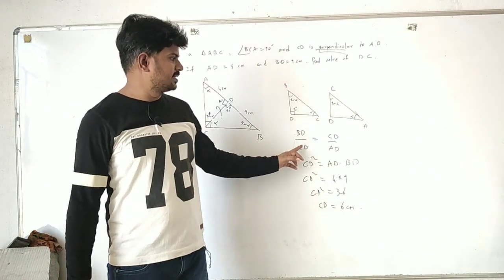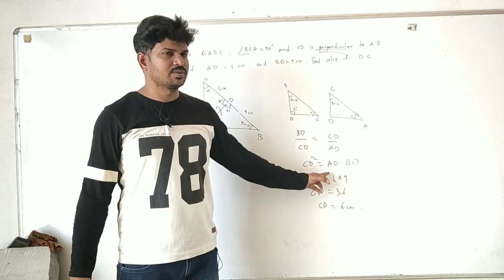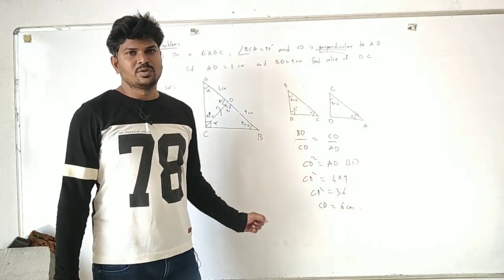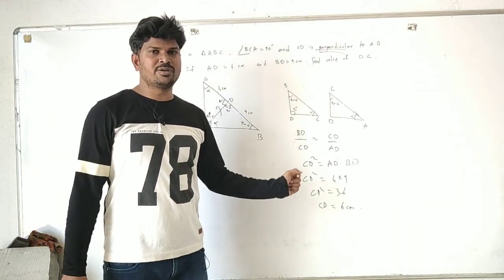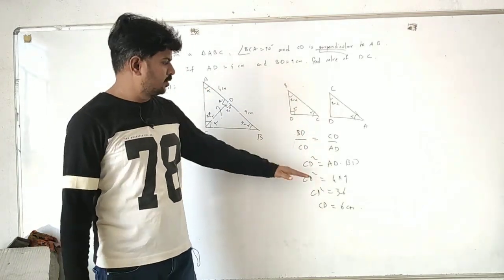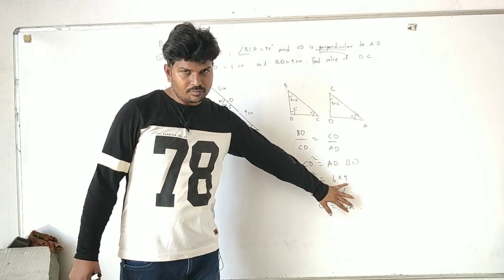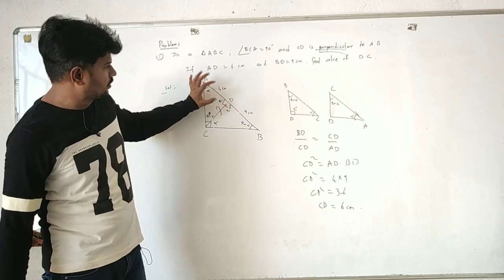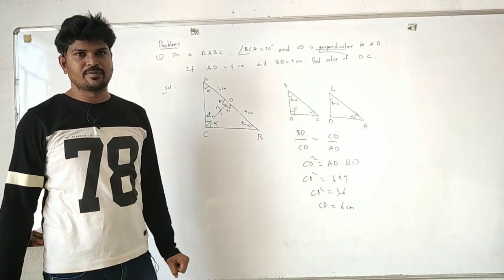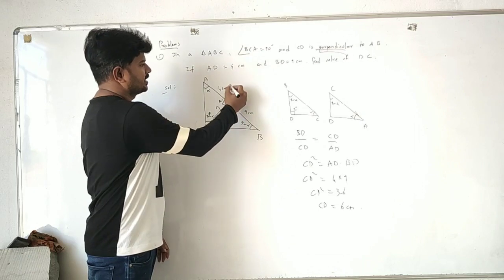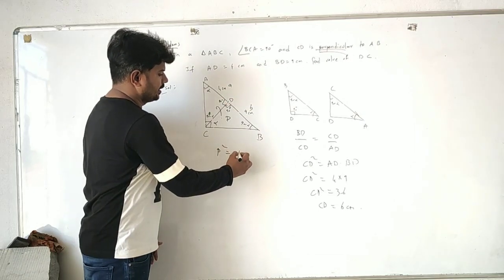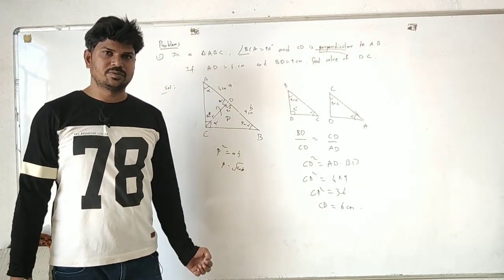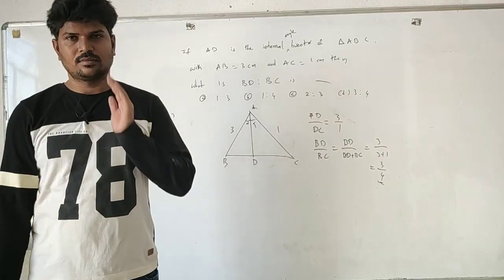So if we write like this, BD by CD is equal to CD by AD, so CD square is equal to AD into BD. Substitute the given values here, 4 into 9. Once you have done this problem, to do it in a shorter way, stop, don't apply these values here. Come here. The square of this perpendicular distance is equal to this AD into DB. Like this you can remember. If they have given it as P, here it is AB, then P square is equal to AB, P is equal to square root of AB. So use this as a shortcut now. So the length of this one is.